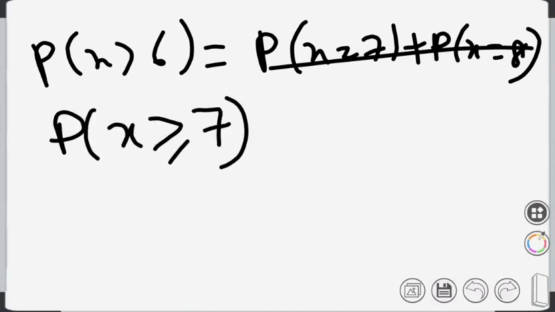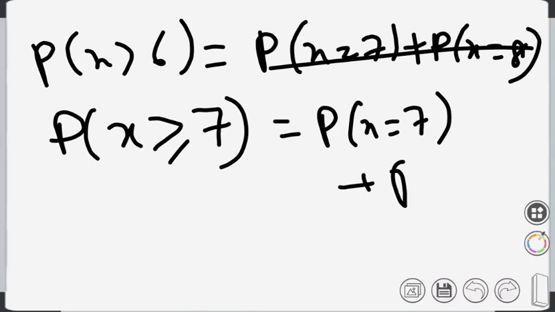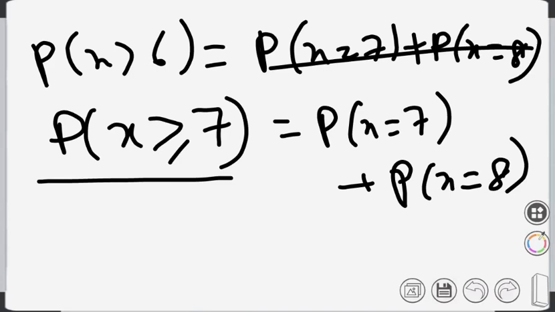Can I write that? Yes, sir, because x is taking only integer values, 0, 1, 2. So probability x greater than 6 is the same thing as probability x greater than or equal to 7, which represents the same thing, x equals 7 plus x equals 8.